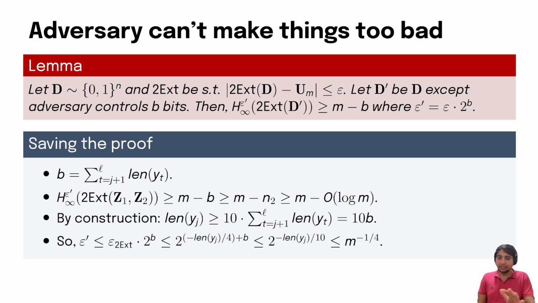So the error of a condenser will be at most the error of our extractor times 2 to the b, which is at most 2 to the minus length of yj over 4 times 2 to the b. And because the length of yj is so big, this error will still be pretty small. And so we can conclude that our output, even in this case, will have high entropy.